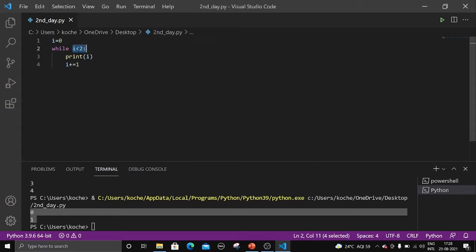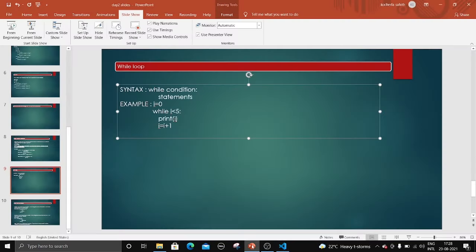1 is less than 2. Yes, it is true. So 1 will be printed and increment 1. 1 plus 1, 2. Now I is 2. 2 is less than 2. Is it correct? No, it is not correct. So these statements will not be executed. Got it? So this is how while loop works. So they're pretty simple, right? For loop and while loop. The functionality is the same, right?